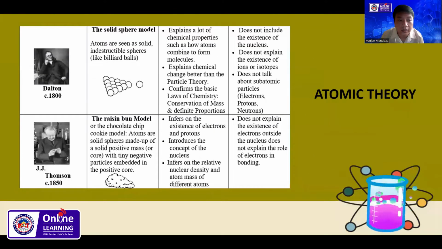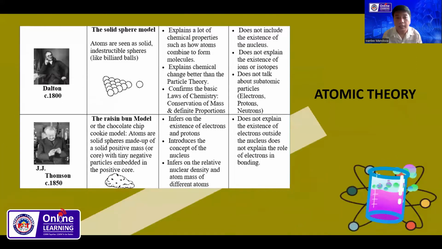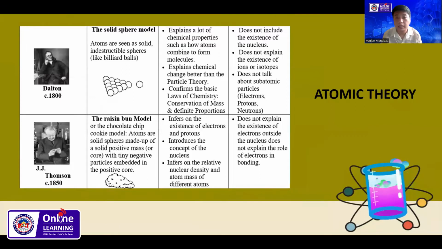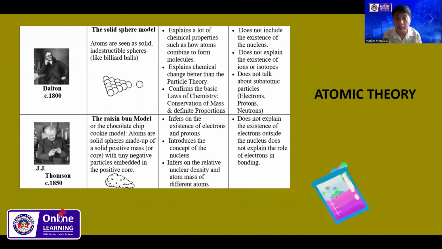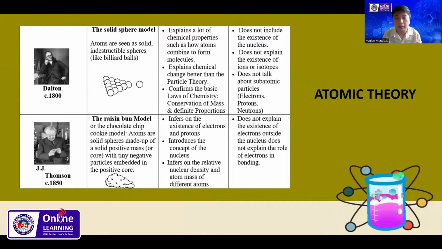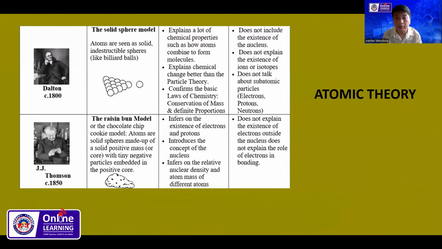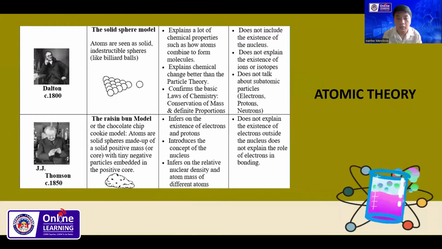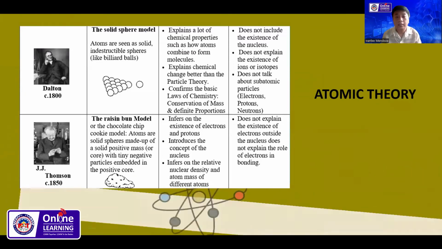Next one, he is John Dalton in 1800, and the name of the model is the solid sphere model, wherein the atoms are seen as solid indestructible spheres, just like a billiard ball. Then we have the importance and improvement. It explains a lot of chemical properties such as how atoms combine to form molecules, explains chemical change better than the particle theory, and confirms the basic laws of chemistry, the law of conservation of mass and the law of definite proportions.